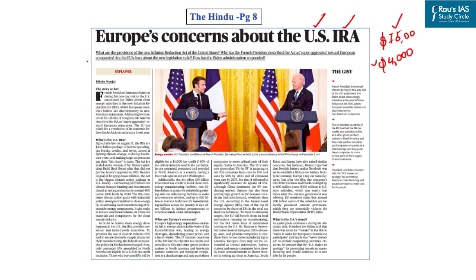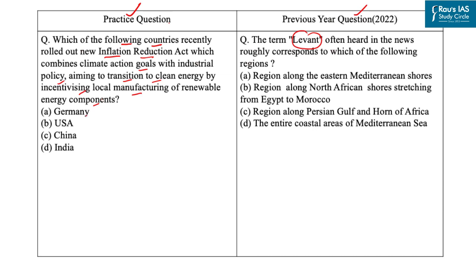So this act was in the news because 27 members of the European Union fear that it will put European companies at a disadvantage and may push these companies to move critical parts of their supply chain to America. So now you know the answer of this practice question. The correct answer is option B, that is USA. Answer of this PYQ is option A.